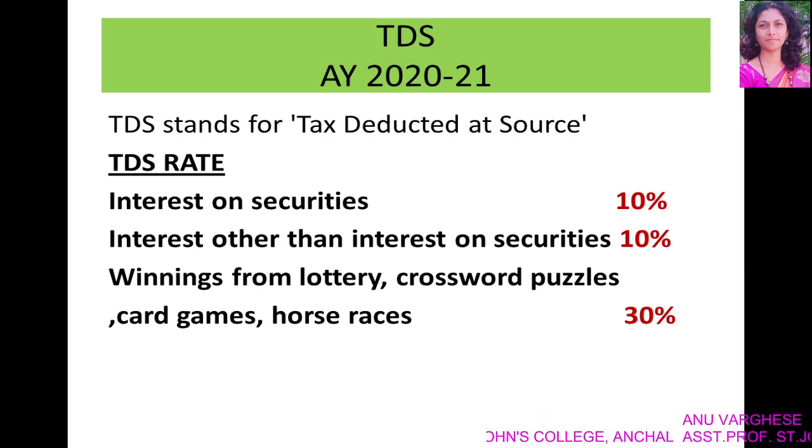TDS is applicable on various incomes such as salaries, interest received, commission received, dividend, etc. For the assessment year 2020-21, the main TDS rates are: interest on securities 10%, interest other than interest on securities 10%, winnings from lottery, crossword puzzles, card games, horse races, etc., 30%.